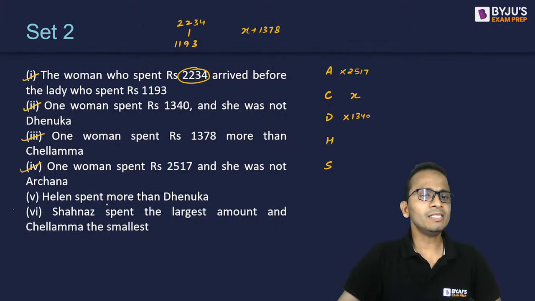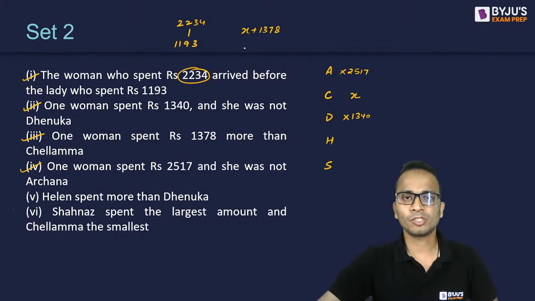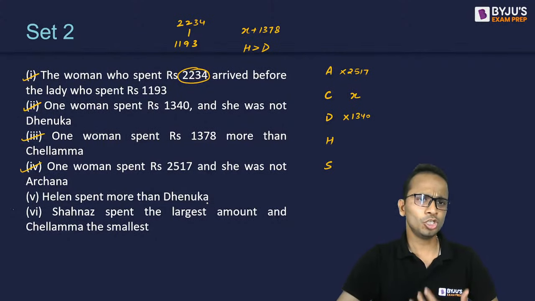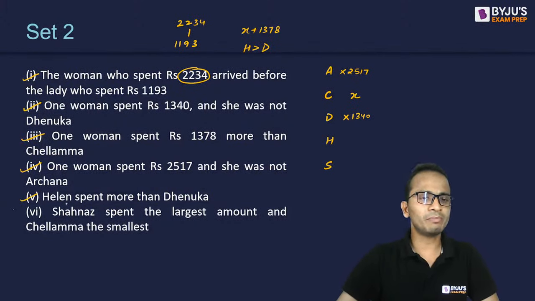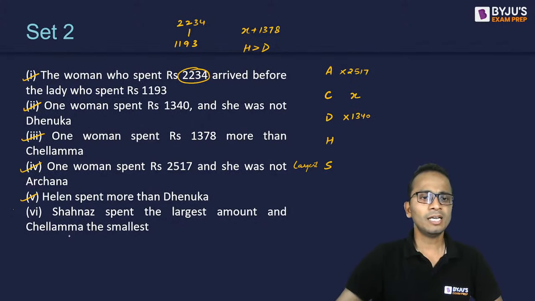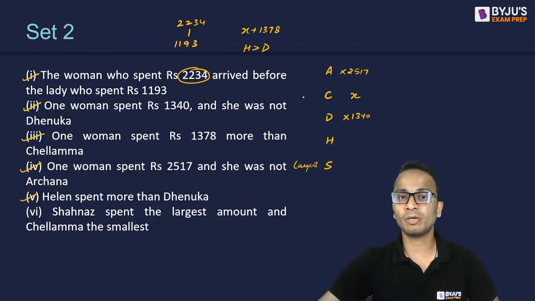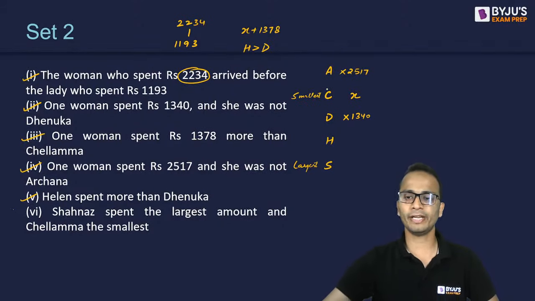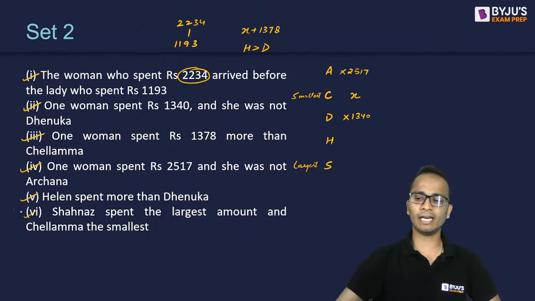Statement number five: Helen spent more than Dhenuka. So H should be more than D. The amount spent by Helen should be more than the amount spent by D. All right. And the last statement says that Shehnaz spent the largest amount. So Shehnaz's amount should be the largest. I'll write it on the left hand side of Shehnaz. And Chilamma has spent the smallest amount. So her amount should be the least, the smallest. All right. So these are all the conditions and I have written them.